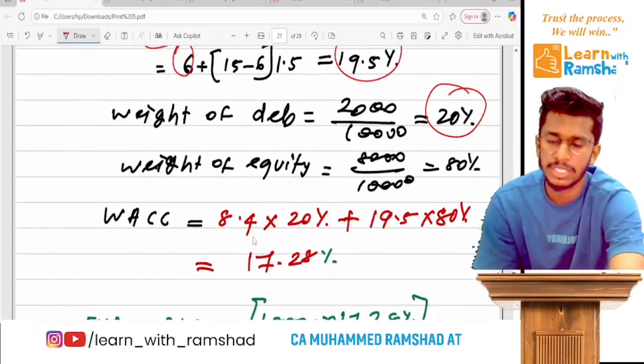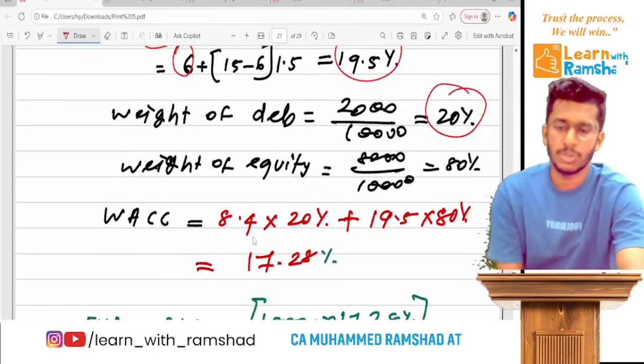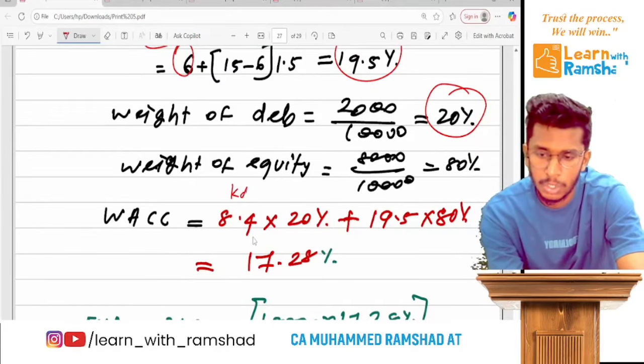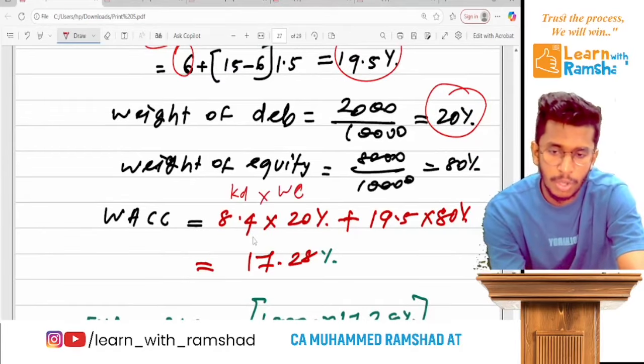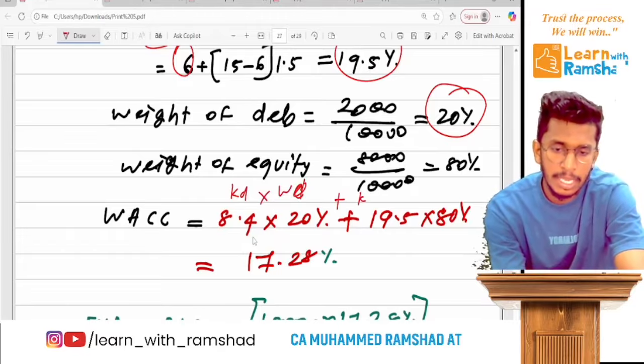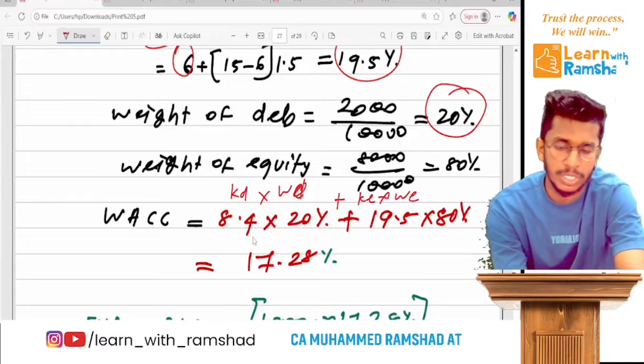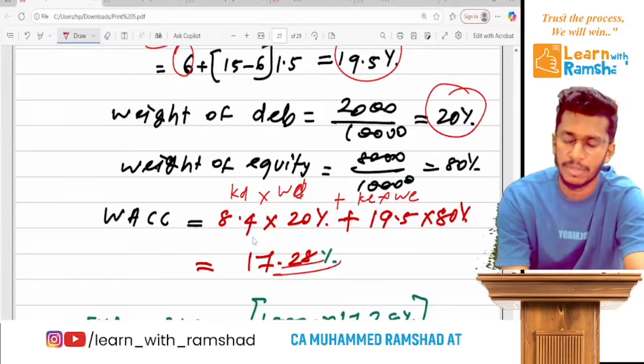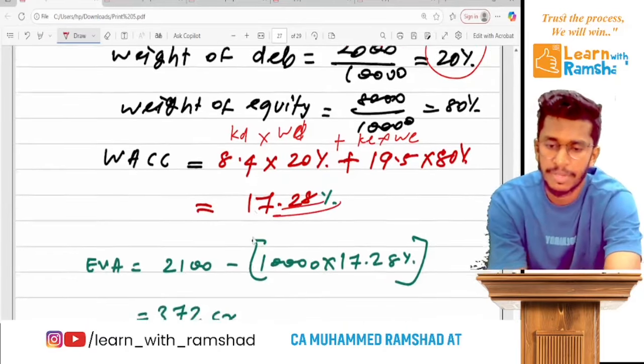So now the weighted average cost is equal to KD into weight of debt plus KE into weight of equity, which is this. So you will get weighted average cost is 17.28.